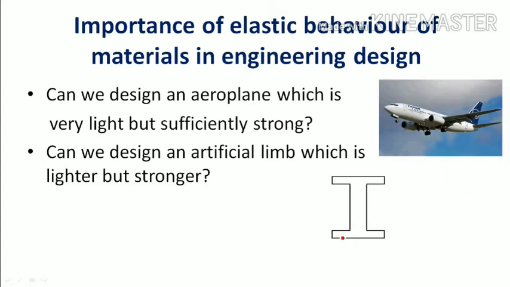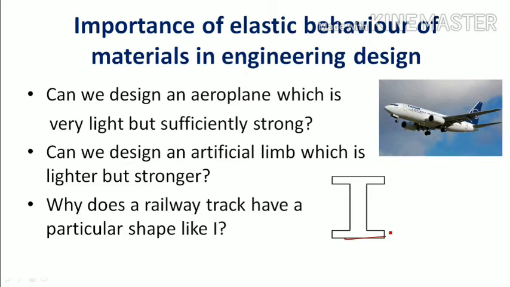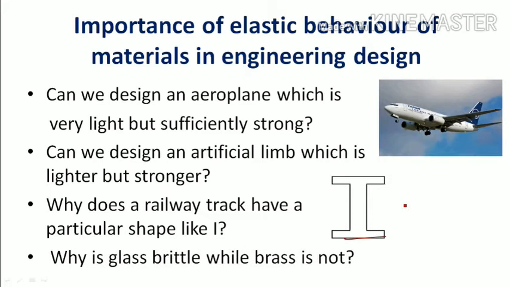On railway tracks. Why is the railway track of this shape only? Why is glass more brittle than brass? Glass immediately breaks, but brass won't break, it will sag. All these questions can be answered only if we know the mechanical properties of materials, especially the elastic behavior of materials.